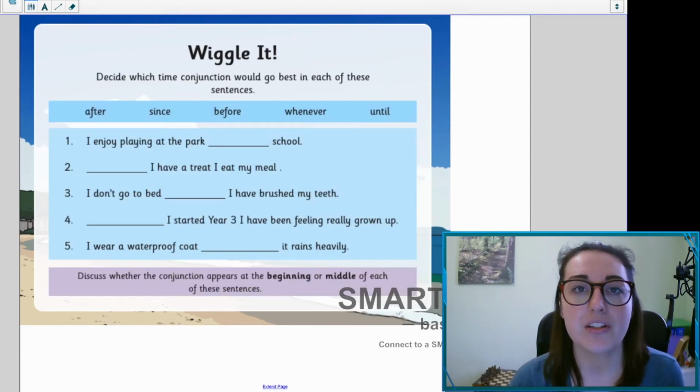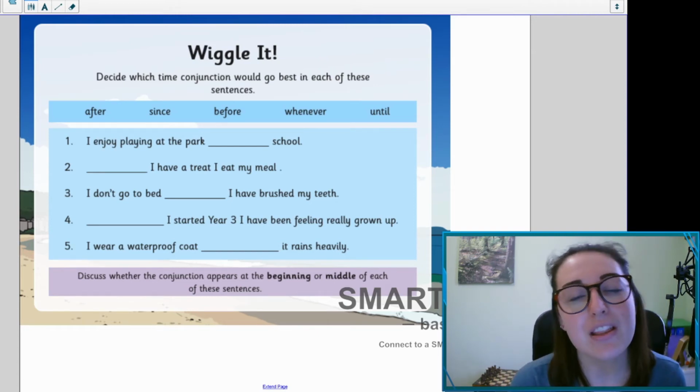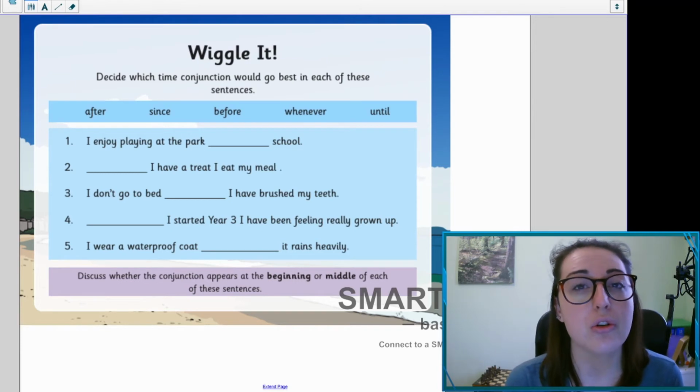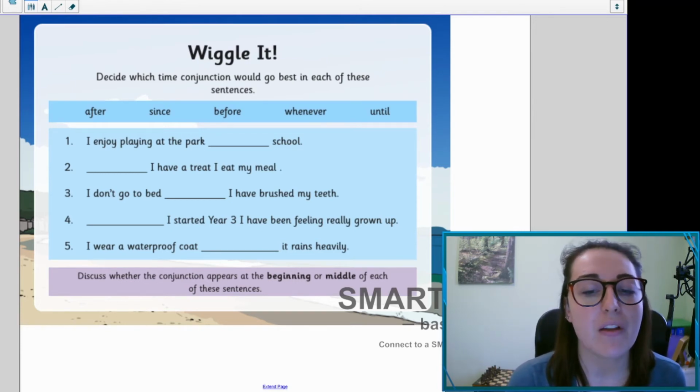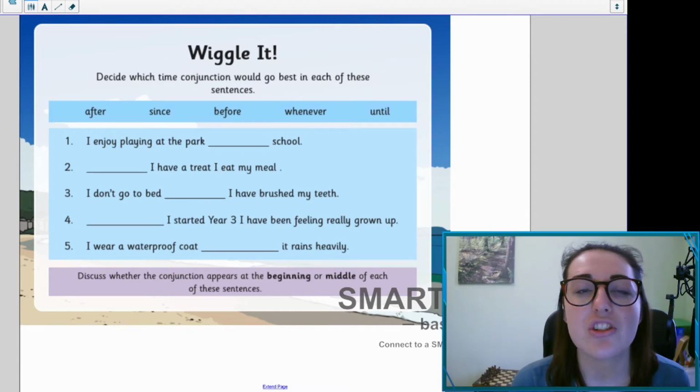So I've got a little bit of a task for you here. You've got 5 sentences and I want you to decide which one of those 5 words fits best in each of the sentences. It might be that you could choose 2, but choose the one that you think makes most sense. And then once you've done that, could you decide whether the conjunction appears at the beginning or the middle of each of these sentences? So pause the video and then we'll go through the answers in just a second.